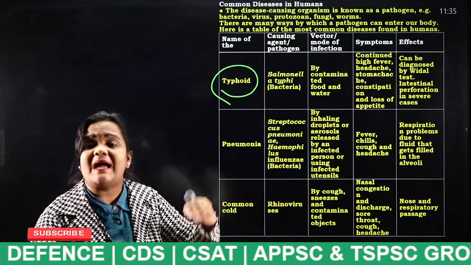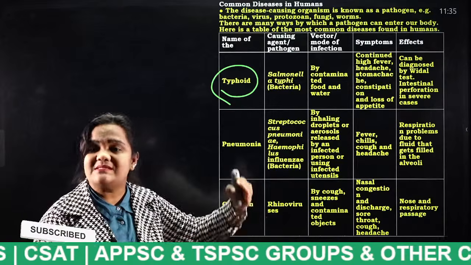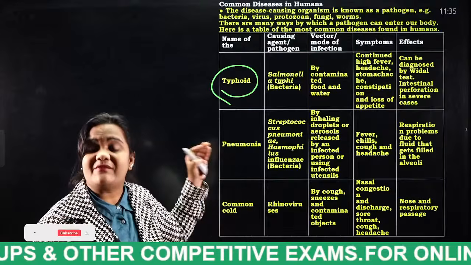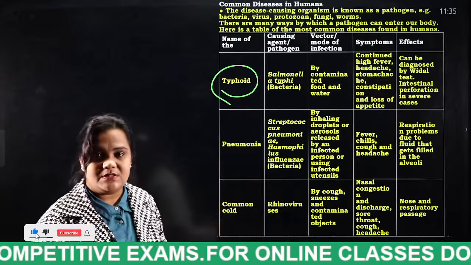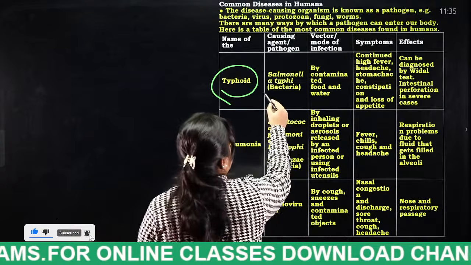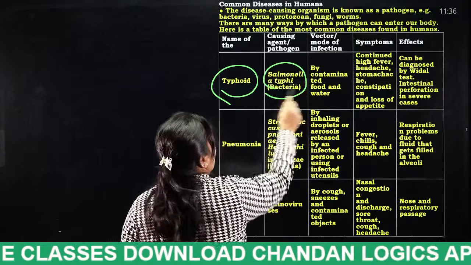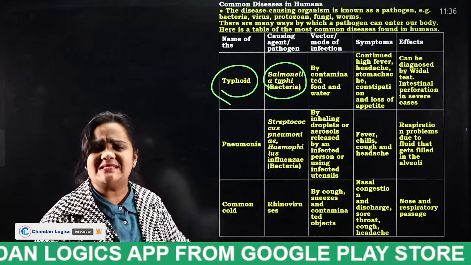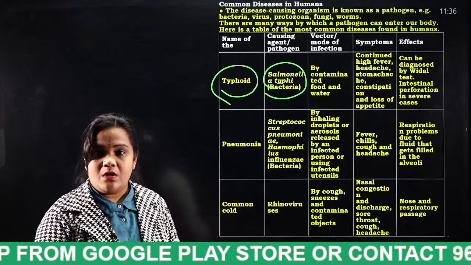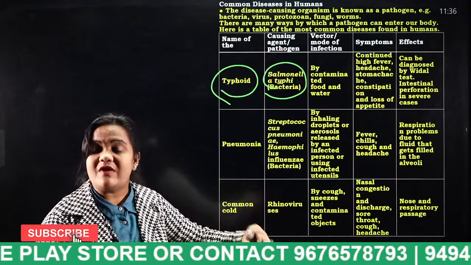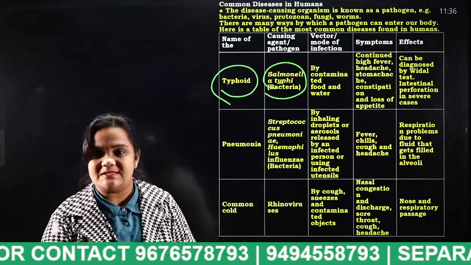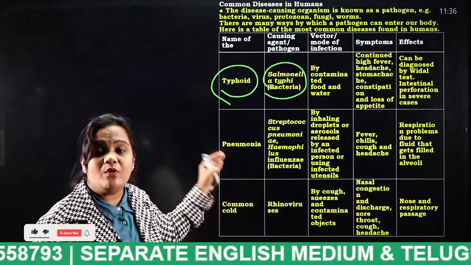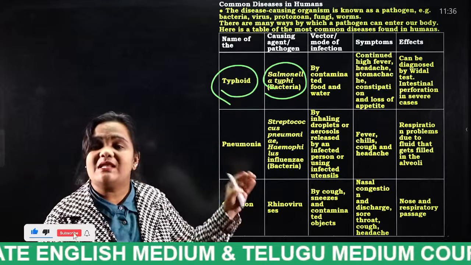What is the reason for this typhoid, and what is the test to be done if a person is suffering with typhoid? We are now going to discuss. What is the pathogen causing agent of typhoid? Salmonella typhi. It is a bacteria. Bacteria, virus, protozoa, these are called as pathogens. These pathogens are the reasons for a person to be infected with diseases. Typhoid's causing agent is Salmonella typhi, a bacteria.